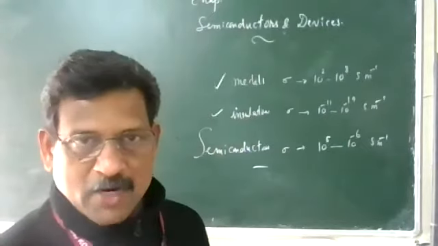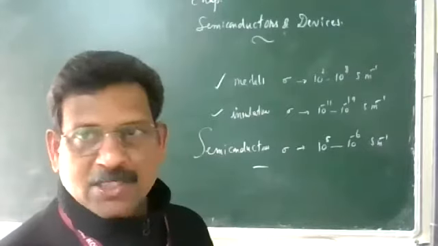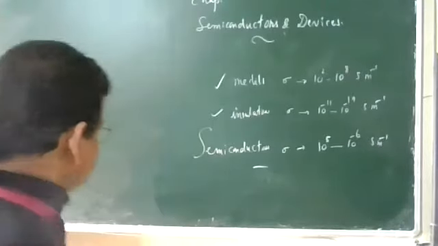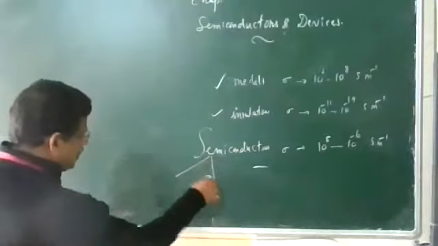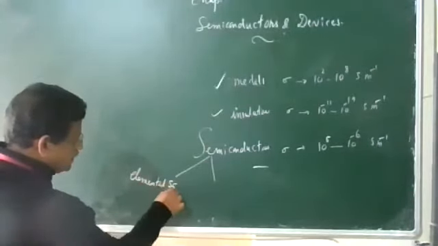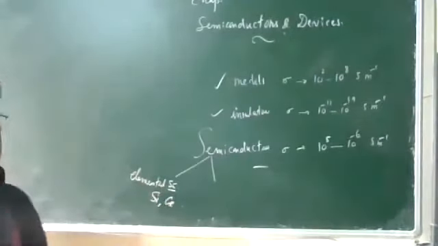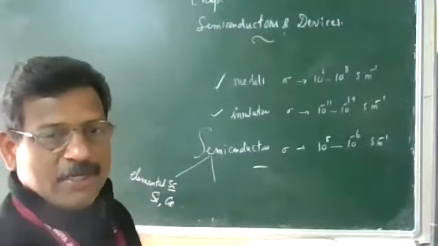Next point, what are the examples of the semiconductors? We have elemental semiconductors: silicon and germanium. Silicon and germanium are the elemental semiconductors.